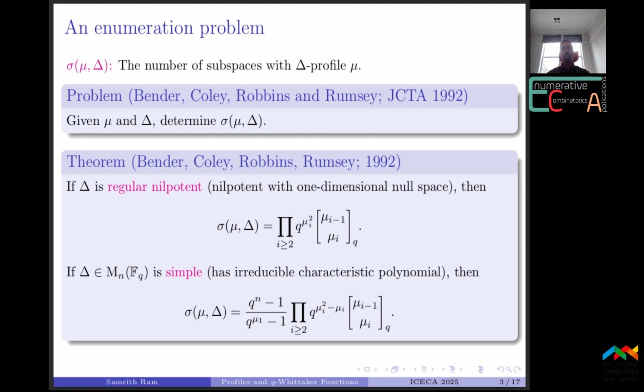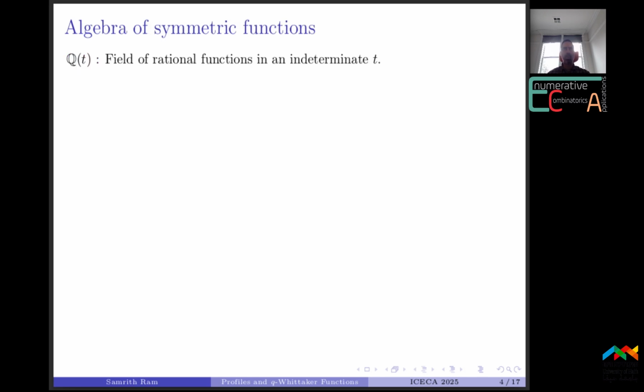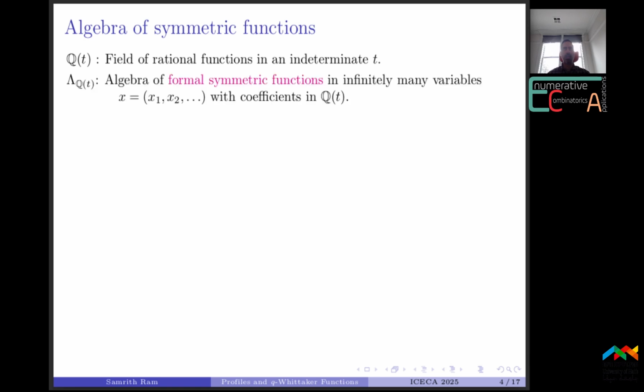To present a general solution to this counting problem, we will require some basic facts about symmetric functions. So let Q(t) denote the field of rational functions in t, and let's write Lambda_Q(t) for the algebra of formal symmetric functions in infinitely many variables X, which is x1, x2, and so on.